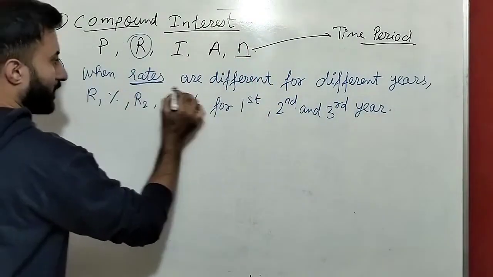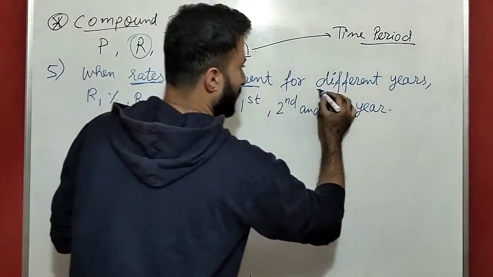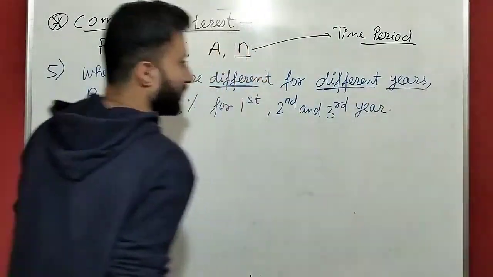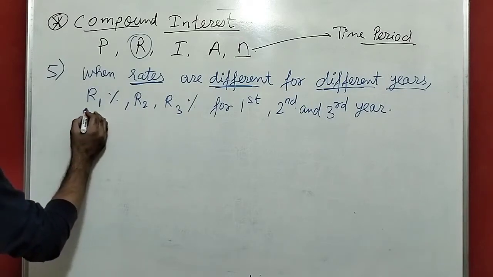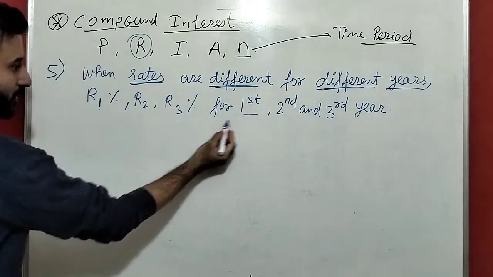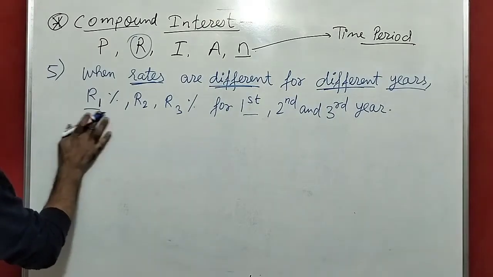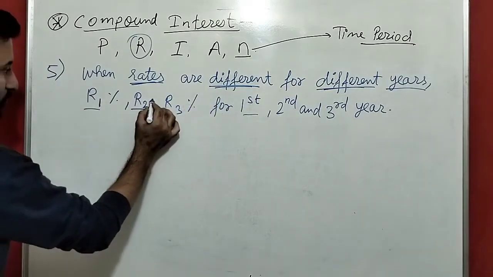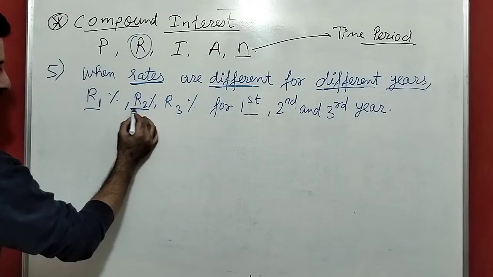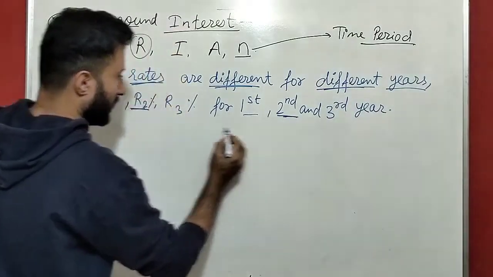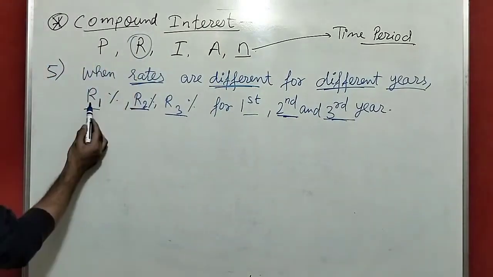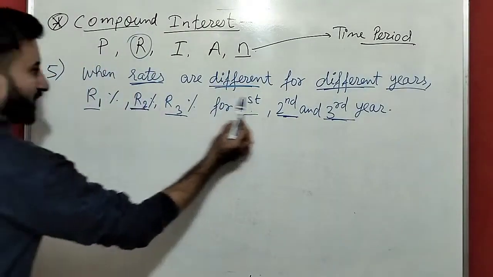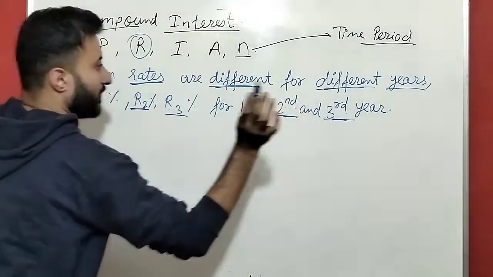When rates are different for different years, means we can see this is R1, rate of interest 1 for first year, rate of interest 2 for second year, rate of interest 3 for third year. Means each and every year we have a different rate of interest.